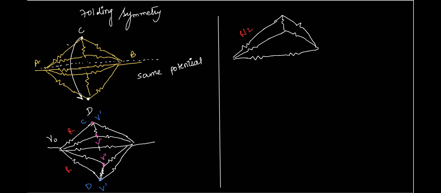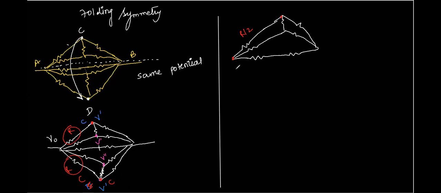Because let's say this point is C and this point is D, and we are saying they're having the same potential. That means both are point C only now. Both are point C only now, right, Atul? Yes, sir. So now between point C, rather than connecting one R, there are two R's connected, and two R's connected in parallel should give us R by 2, right? Yes, sir.